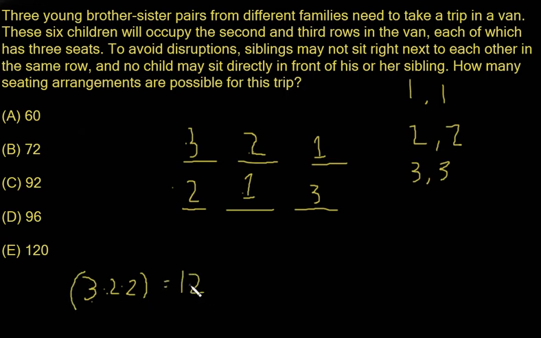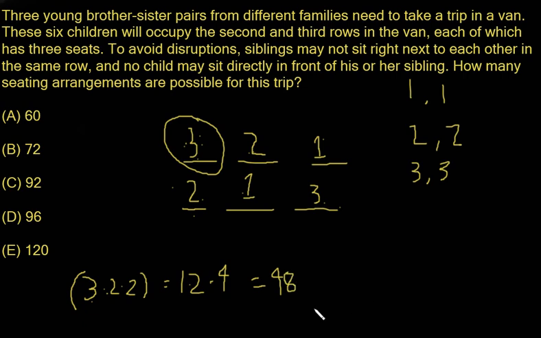So we have 12 ways we can arrange these children when we start off with this seat right here. But remember, we have four seats to choose from to start with. So we multiply that by 4, because all we did was count the number of arrangements when we start off with this seat, but we have four seats to start off with at the end. So we have times 4, and 12 times 4 is 48.